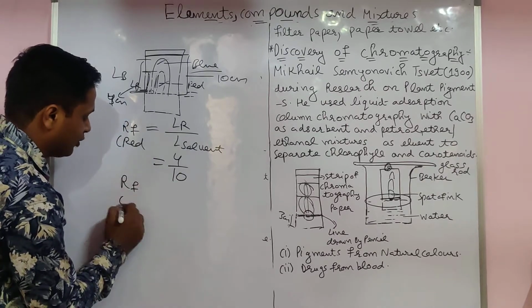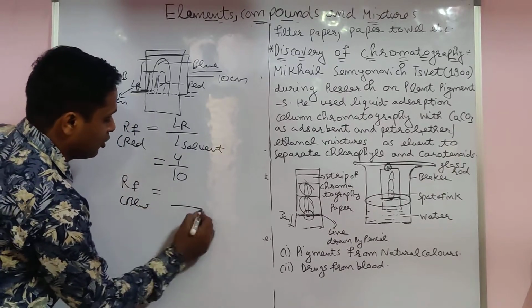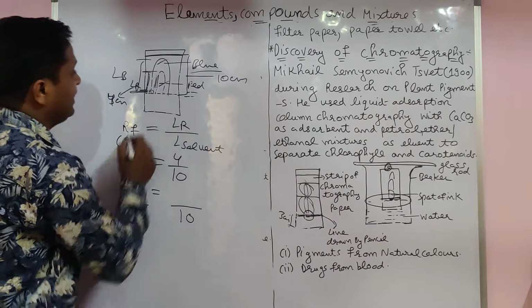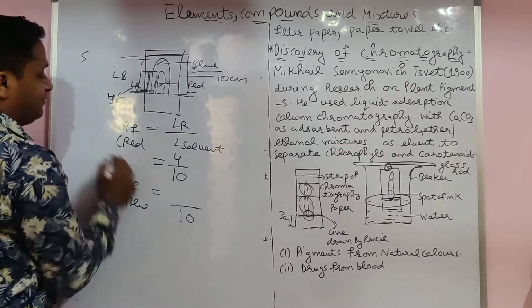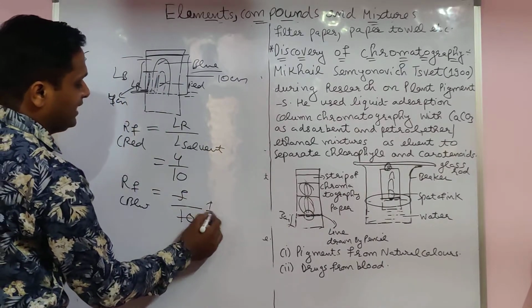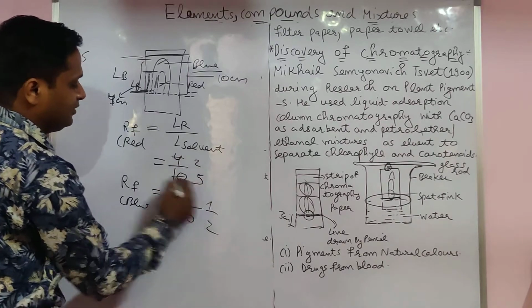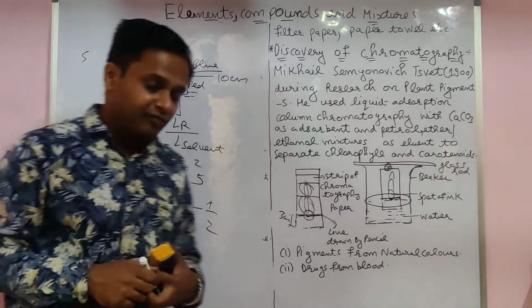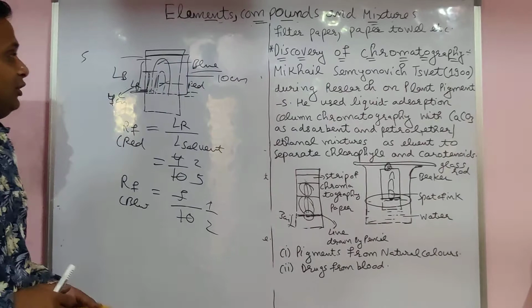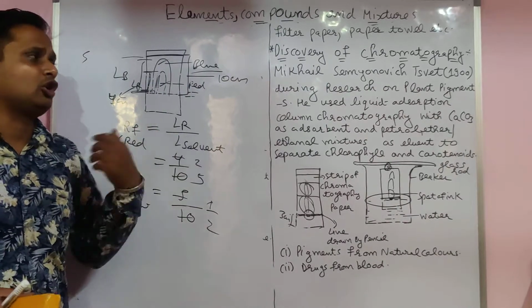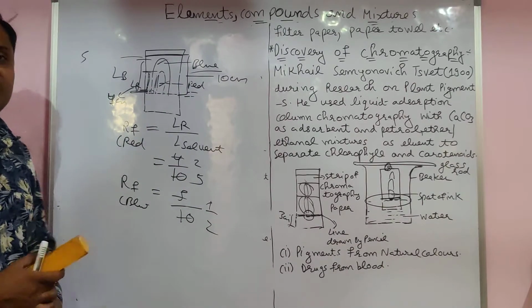Same for the RF value of blue. You already know the solvent moves up to 10 only. For example, blue moves up to 5. So 5 upon 10, that is 1 by 2. Here red is 2 by 5. You are able to find the RF value, the retention value, by comparison with the solvent. That's why we have to take the ratio.